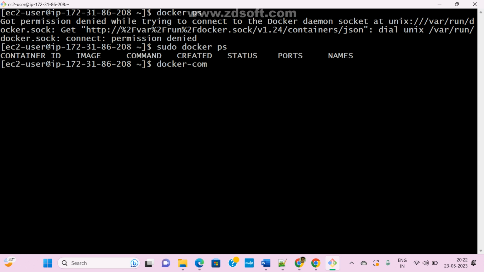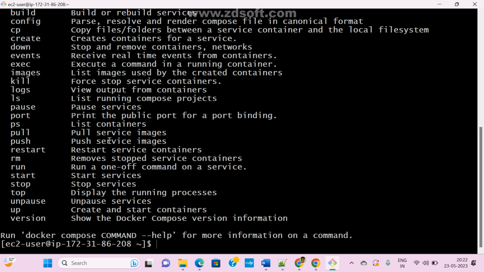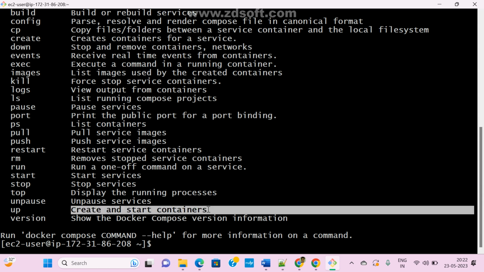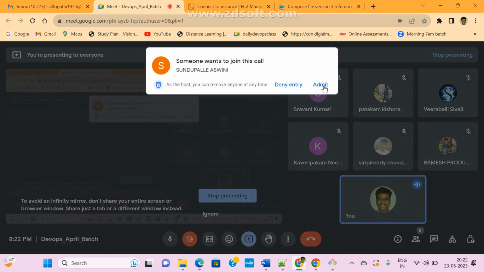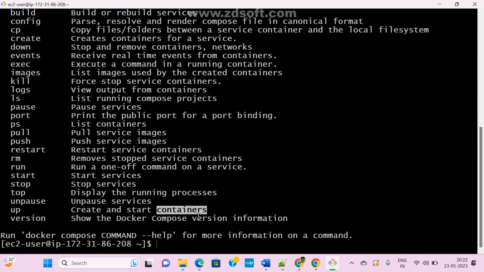docker-compose. If you type it, you don't know anything, and there is one command here. See here, create and start containers. How to create containers and how to start these containers? So what is the command? Up command. Now see here, sudo docker-compose up -d. So what is d? Detached mode. I want to create containers.